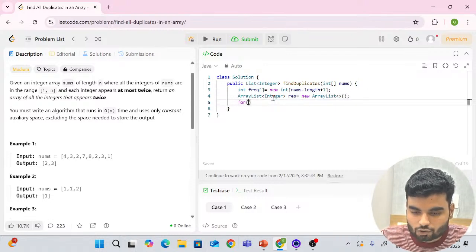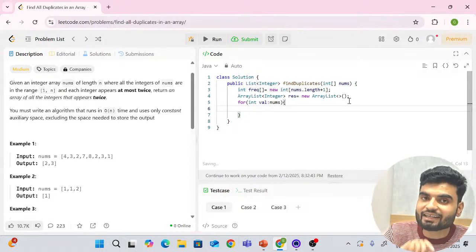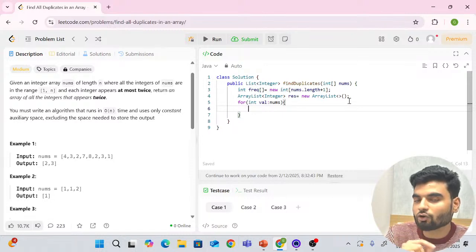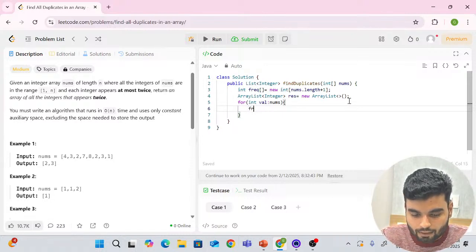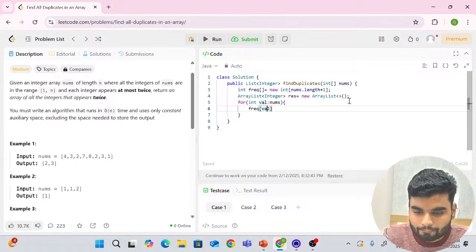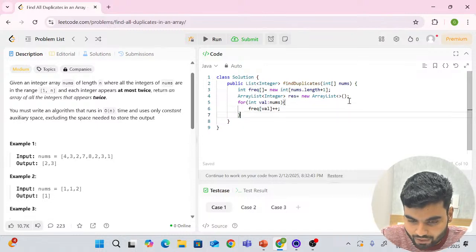Again, we'll use a for-each loop. So for val colon nums, we iterate over nums. Every time we get a value from nums and use that value as an index of frequency. That is the concept of a frequency counter array: we use the value of nums as an index of the frequency array. So frequency[val]++. On that index we do plus plus, so we count the frequency of each element.